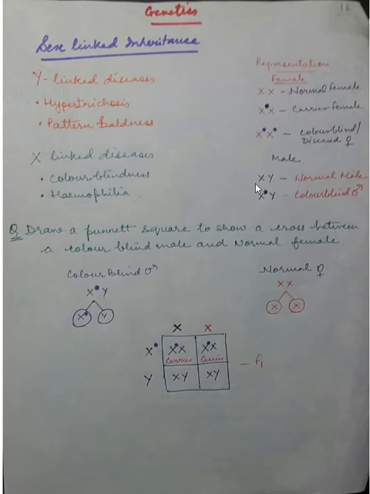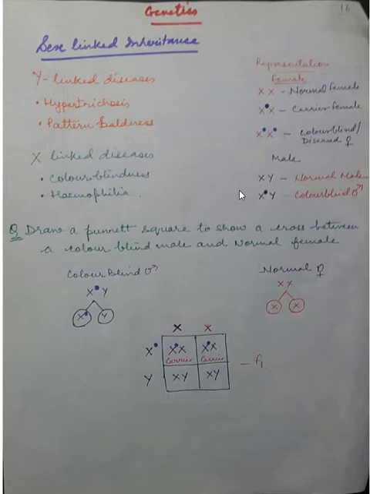The differential region of each chromosome, suppose this X is here, contains genes that have no counterpart on the other kind of sex chromosome. That means if a disease gene occurs here, there is no other part of it on the Y chromosome.